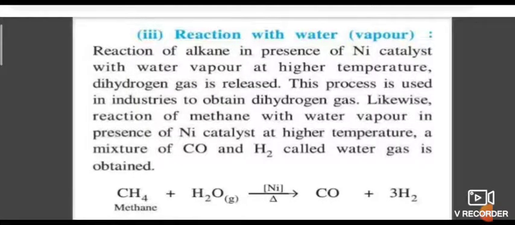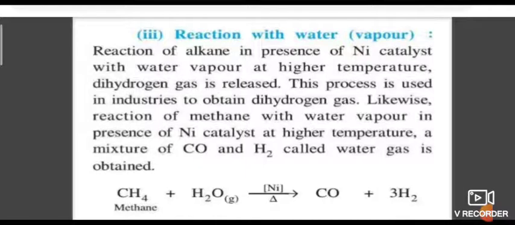Isomerization: when alkanes are heated with anhydrous aluminum chloride and hydrogen chloride, they isomerize to give branched chain alkanes. Hexane treated with aluminum chloride gives 2-methylpentane. So it produces isomers of hexane.